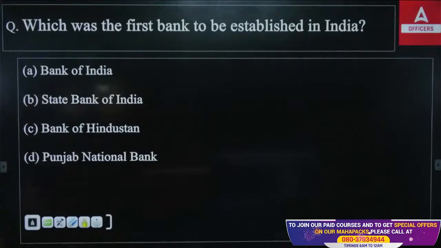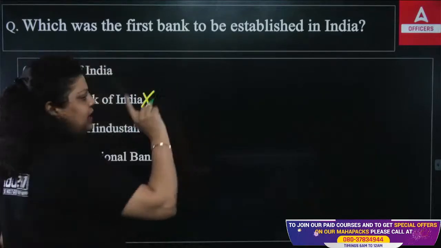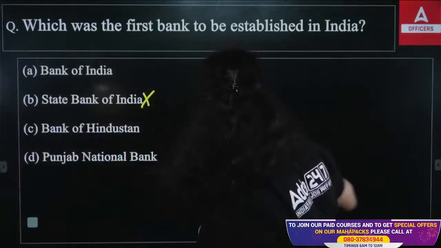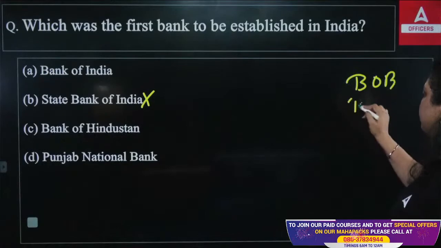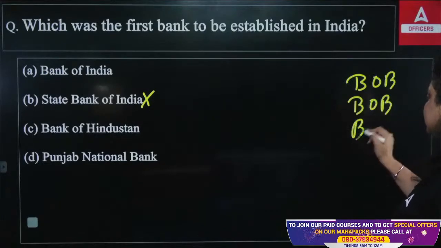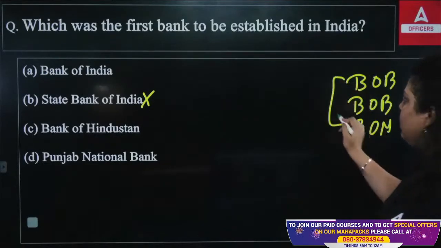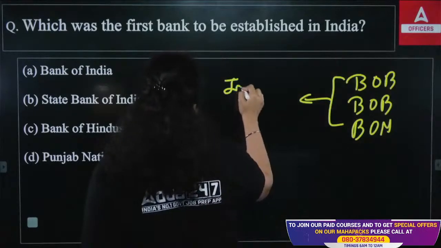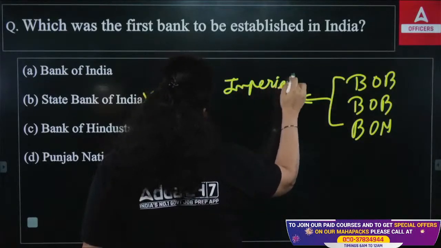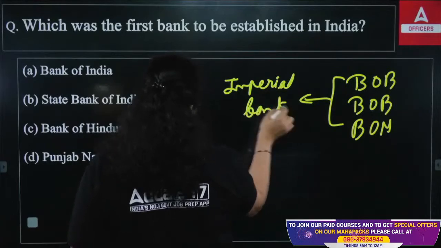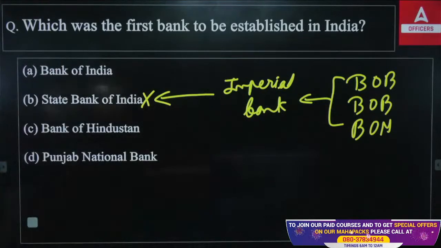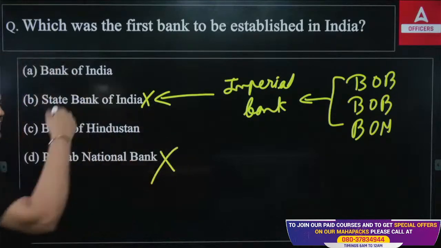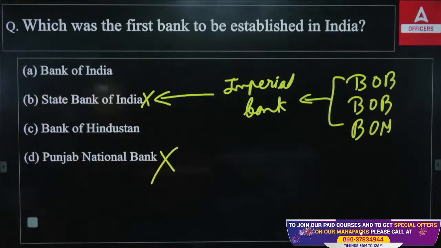So obviously it can't be SBI, because SBI was not the first bank. We used to have the three presidency banks: Bank of Bengal, Bank of Bombay and Bank of Madras. They were all amalgamated and introduced the Imperial Bank of India. And after that, the Imperial Bank of India was changed into State Bank of India. That we already know. So it can't be SBI. It can't be PNB. PNB was established in 1894. So it can't be the right answer.